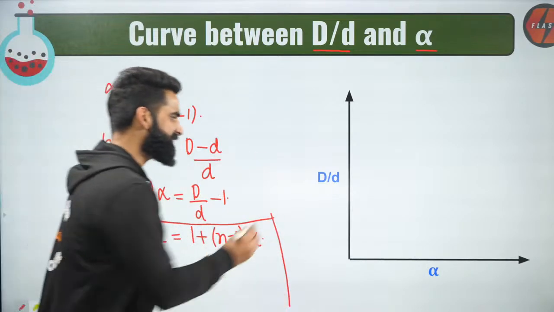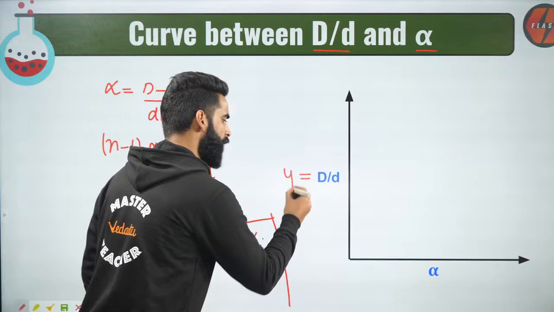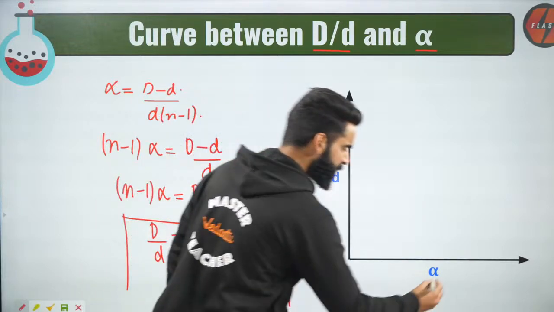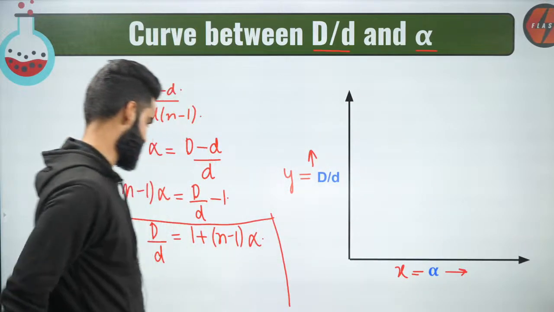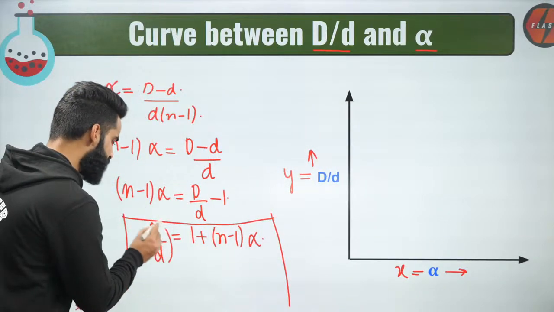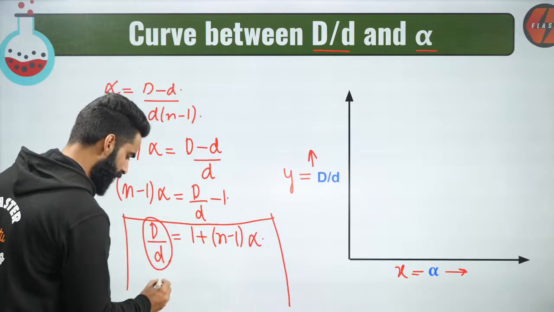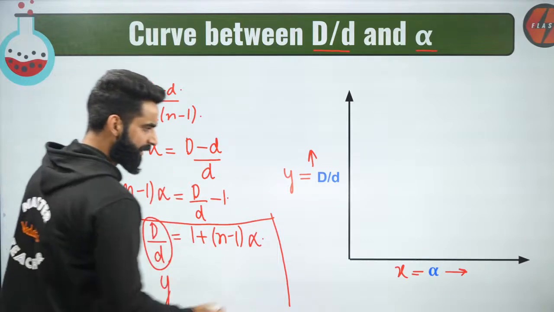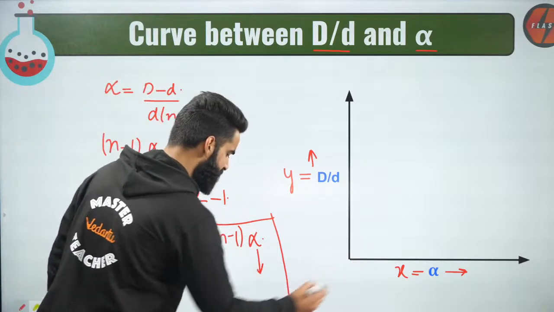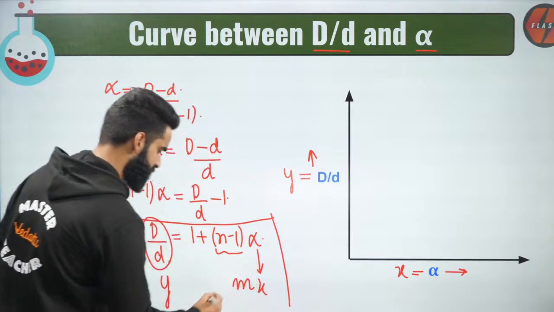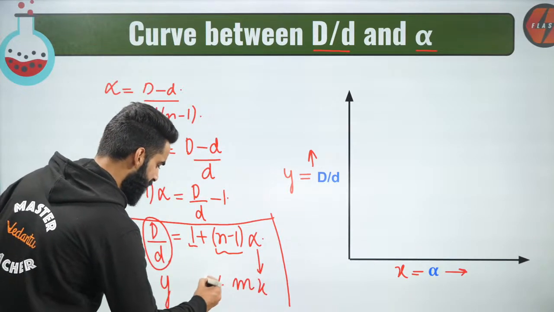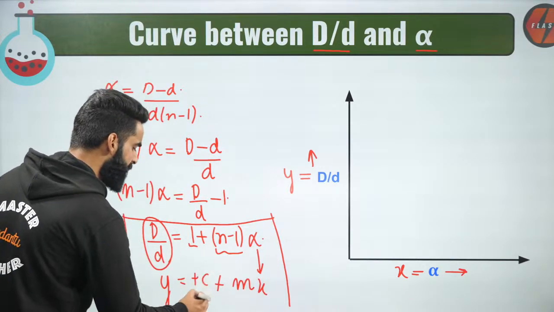Now this capital D divided by small d I'm plotting along the y-axis. This alpha I'm plotting along the x-axis. Instead of capital D by small d, can I write y? Instead of alpha, can I write simply x? Instead of this whole term, can I write m, which is the slope, plus this 1 is the intercept. Y is equal to mx plus c.